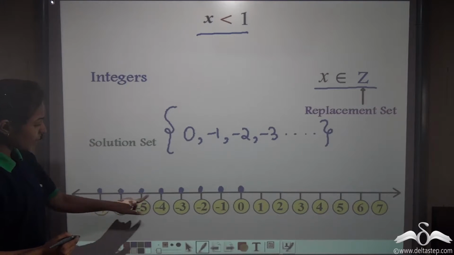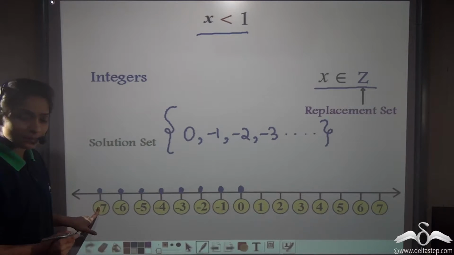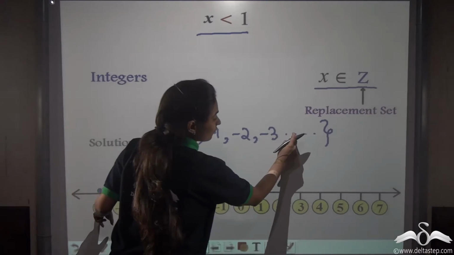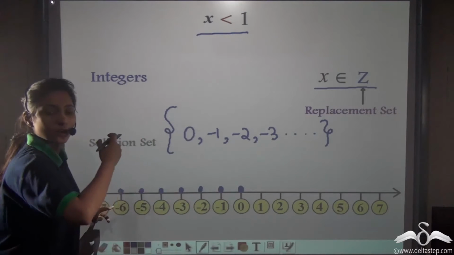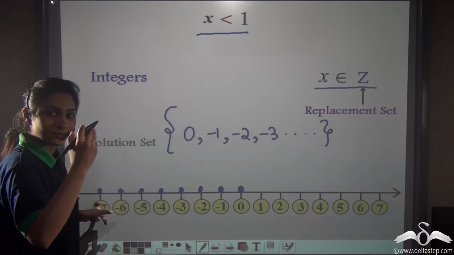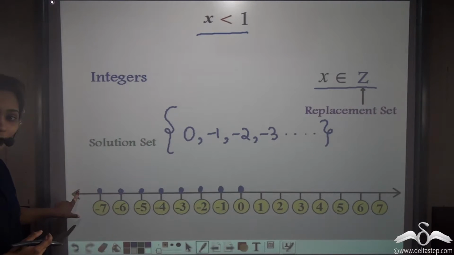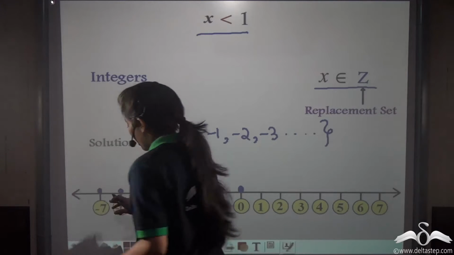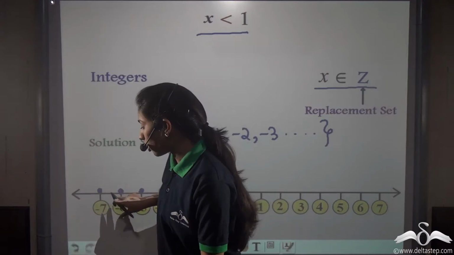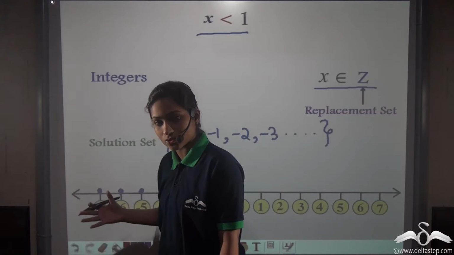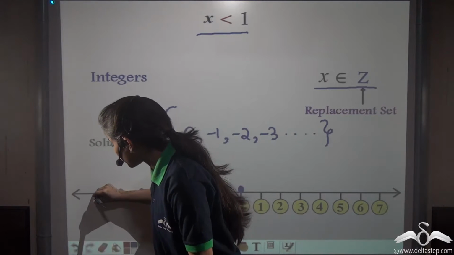Here I have made my number line till -7 only. That does not mean this is the end of my solution. You can see I have made an ellipsis here. That means it will go on till infinity in the negative direction. So how do I plot that on the number line? Well, you cannot mark all the numbers on the number line. That is not possible. So just fill this up like this.